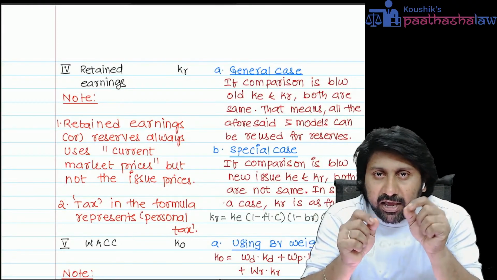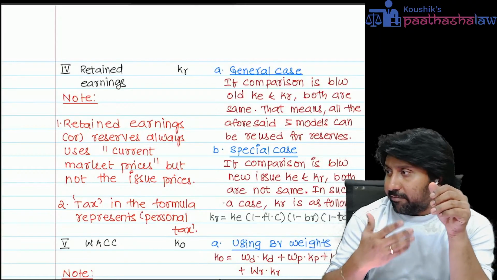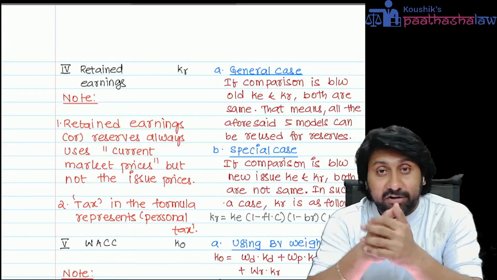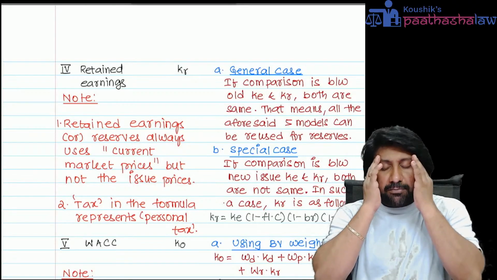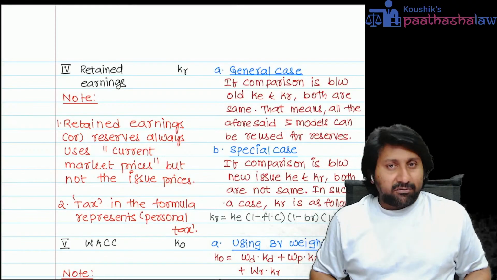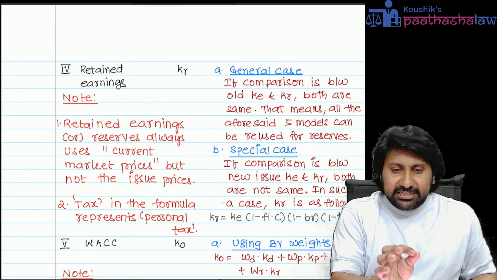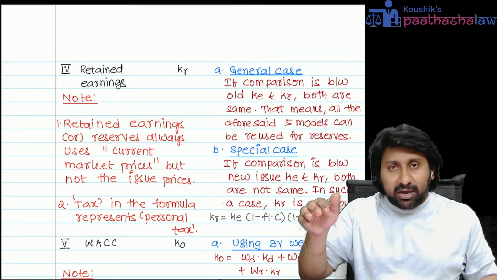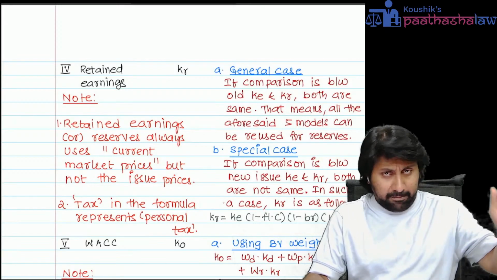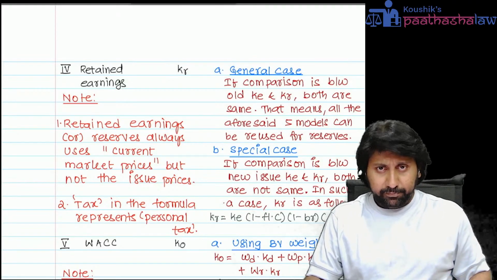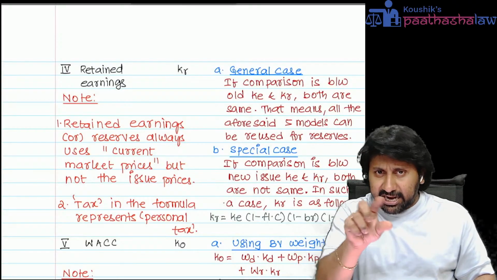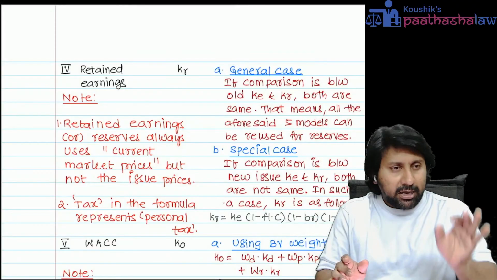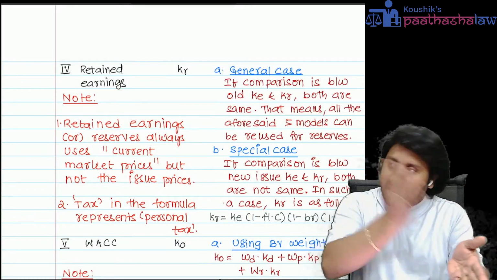Whenever a question is given on KR, listen carefully. Whenever KR or retained earnings is given in the question in the exam, first observation: don't panic, first observe. Is there any new issue given in the question? What do I mean by new issue? The company already has retained earnings, and again the company is going for a new issue. Is there any adjustment relating to a new issue in the question? If nothing is there, then you are happy. You calculate KE anyway.